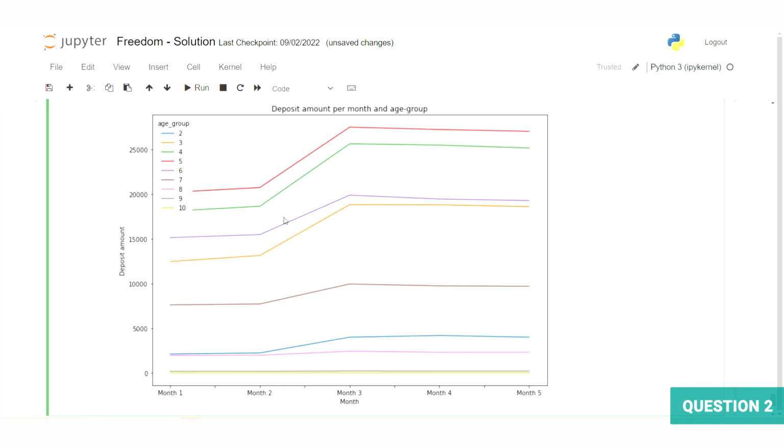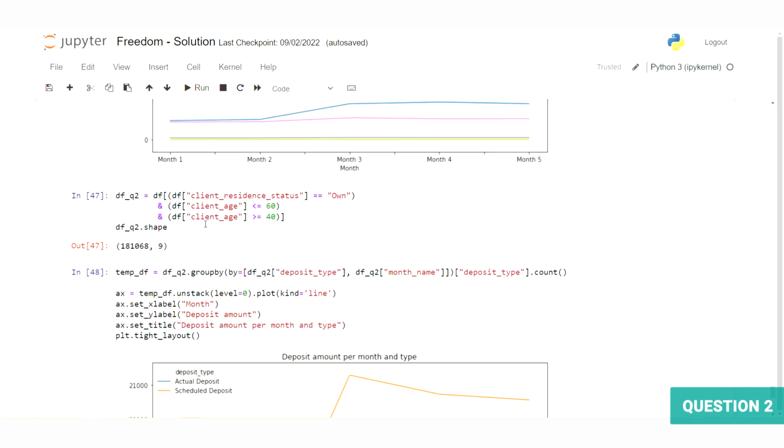For the rest of this analysis, let's specifically focus on middle-aged customers. We can start by grabbing this slice of our data that is just clients between the ages of, let's say, 40 and 60. So here I just made a new data frame and I'm just grabbing clients between the ages of 40 and 60. My new data frame has a shape of this.